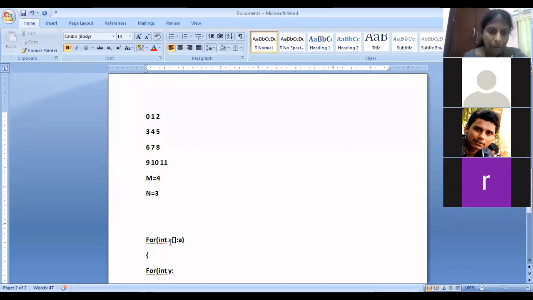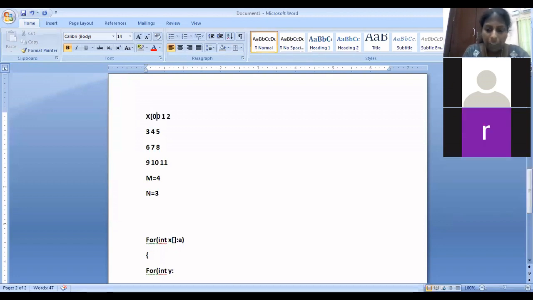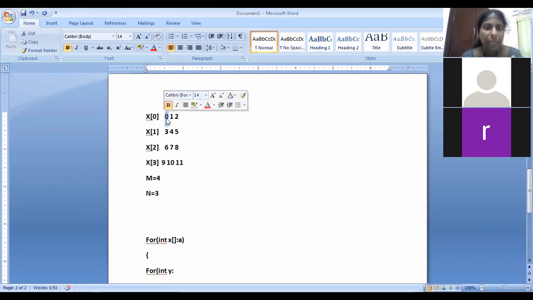What should you write here? What is the collection here? So this will be your x of 0. This will be your x of 1. This will be x of 2. This will be your x of 3, isn't it? Each element is y.